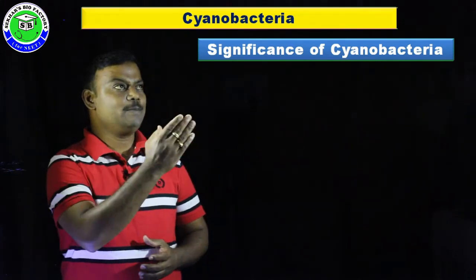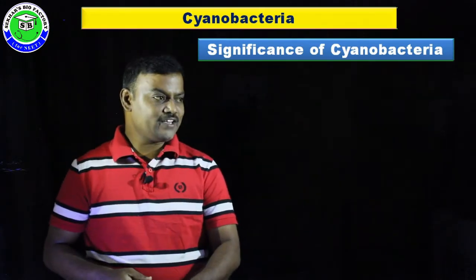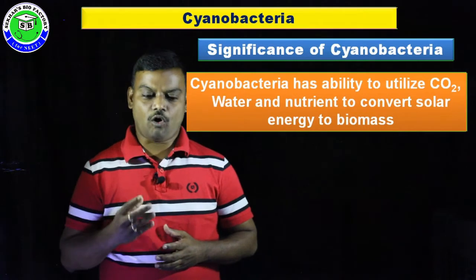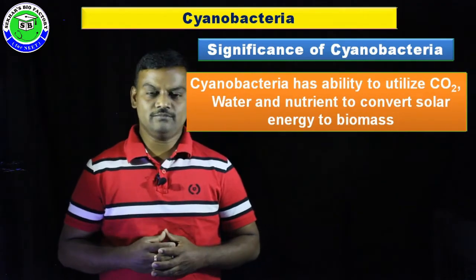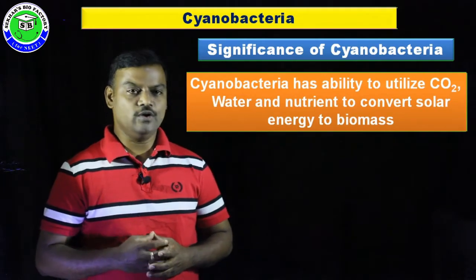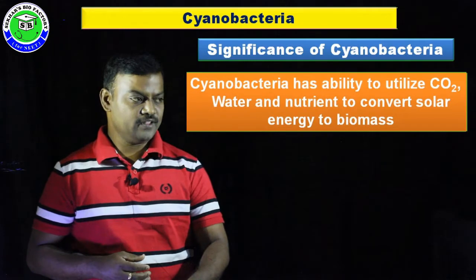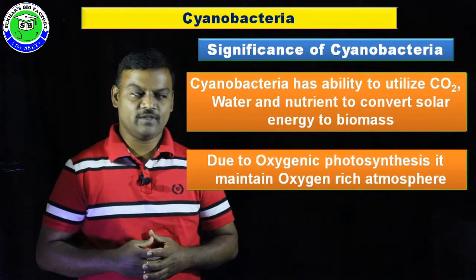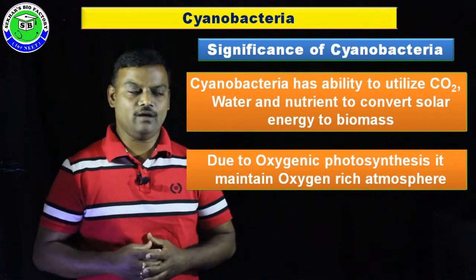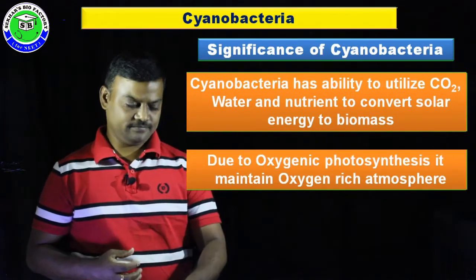So let us discuss some important significance of cyanobacteria. Cyanobacteria have the ability to utilize carbon dioxide and water along with the nutrients, and all these are converted into biomass with the help of solar energy. The second significance is, due to its oxygenic photosynthesis, it maintains an oxygen-rich atmosphere around it.